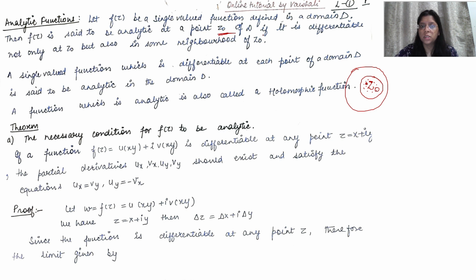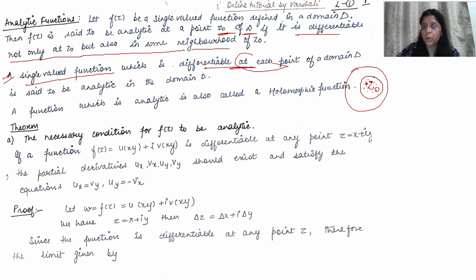At a point z0 of D, the function is analytic if it is differentiable not only at z0 but also in some neighborhood points of z0. Now, when we say the function is analytic in a full domain, it means a single valued function which is differentiable at each point of the domain. At every point of the domain it is differentiable. Then we'll say the function is analytic in the domain D.